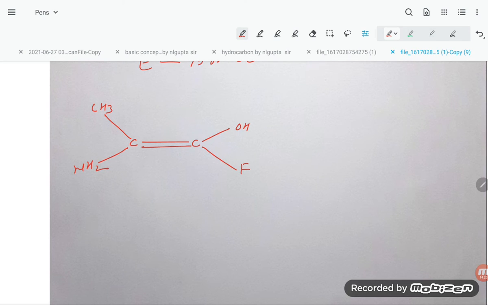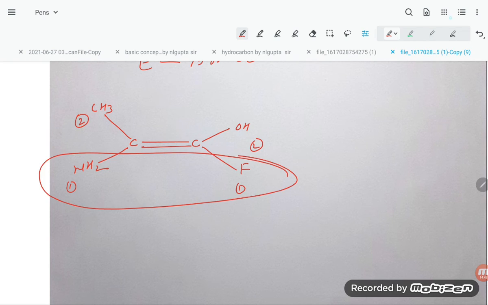Okay, now you can prioritize the order. Out of fluorine and hydrogen, this is 1 and this is 2. Out of nitrogen and carbon, this is 1 and this is 2. Okay, so both priority groups are on the same side. So that is the Z isomer.